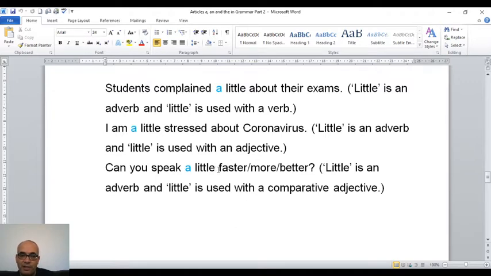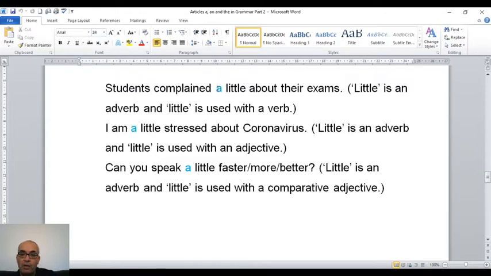So little is not an adjective. So little is an adverb, and little is used with a comparative adjective. These are comparative adjectives. I'll put a video on adjectives on YouTube. Comparative adjectives are used when you compare two things, two people, two animals. I am fast, but my daughter is faster than me. So faster is a comparative adjective.